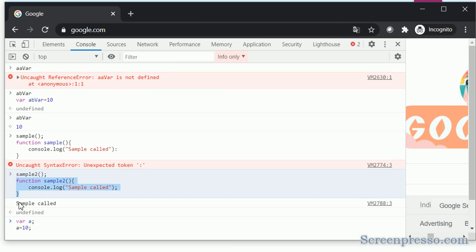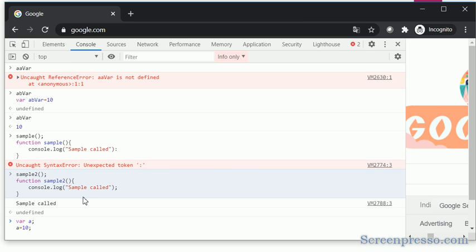So we don't get any error even if we call the function before its declaration.